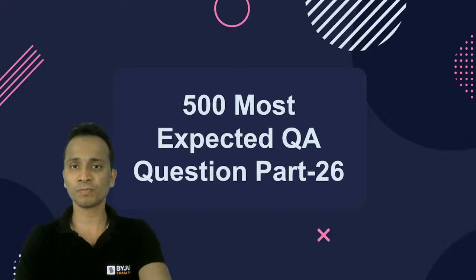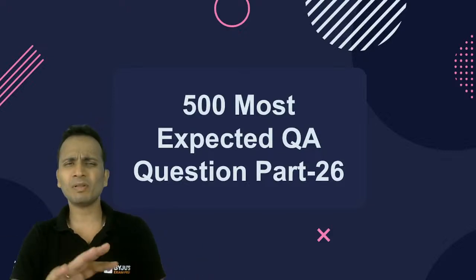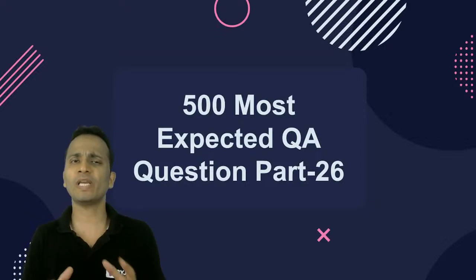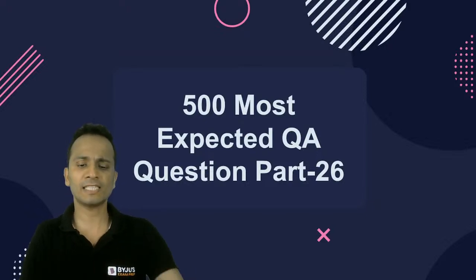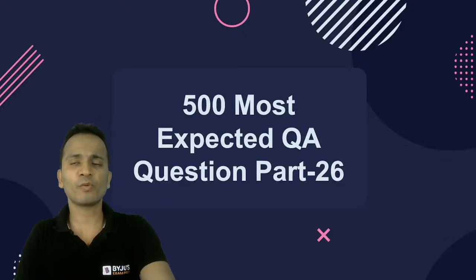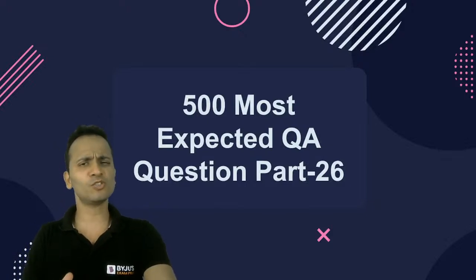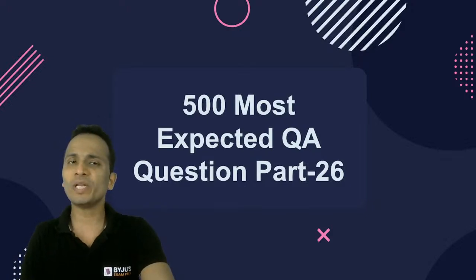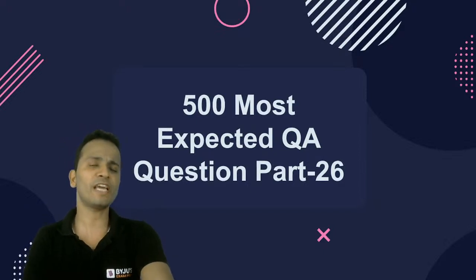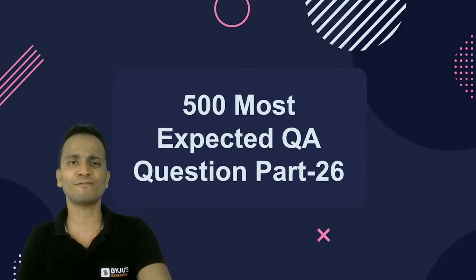In this next session of 500 most expected QA questions, all these questions will belong to the similar level of difficulty which we have seen in the previous year papers of CAT examination. A lot of you have requested us to raise the level of difficulty. So yes, we are raising the level of difficulty slowly and gradually because we want to take care of every category, every set of students.